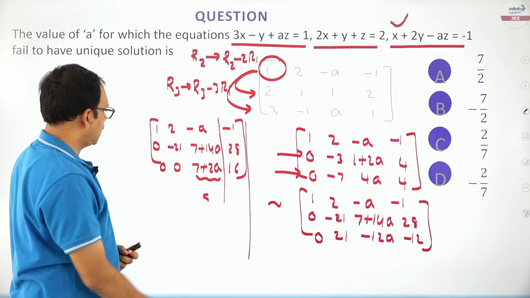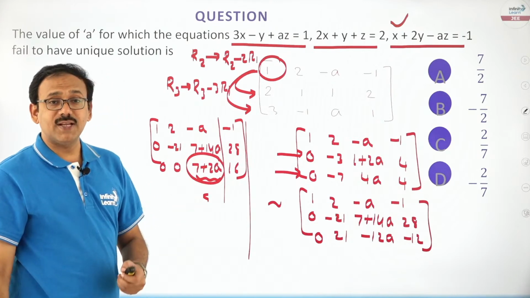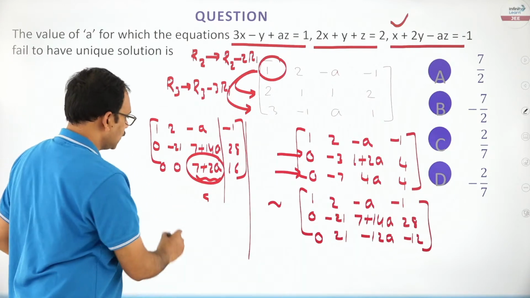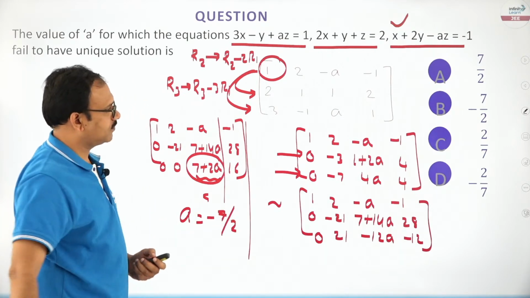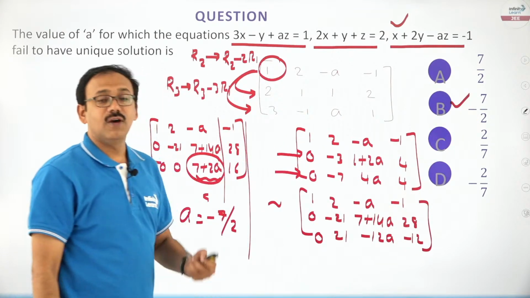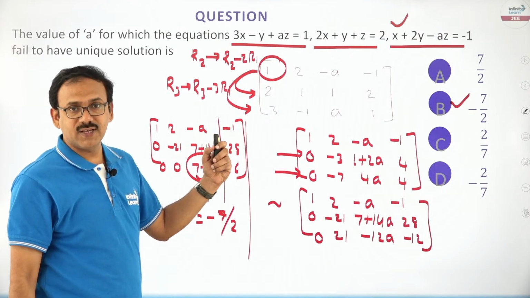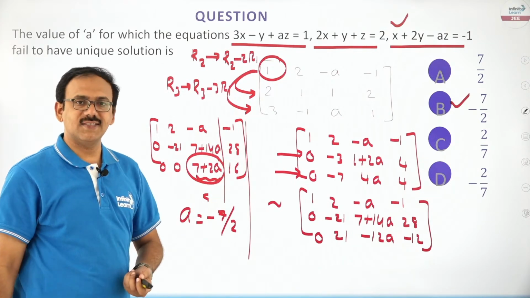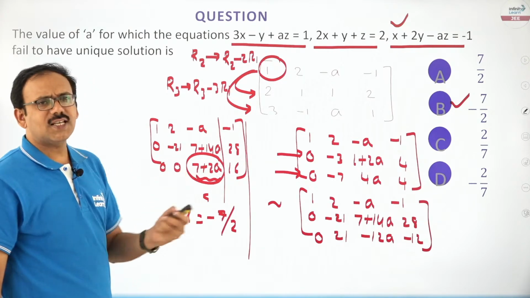So dear friends, this must be 0. 7 plus 2A must be 0. So A must be minus 7 by 2. Yes, if A is minus 7 by 2, rank of A will become 2, rank of A by B will become 3. So I can say it will have no solution. So this is the second kind of question.